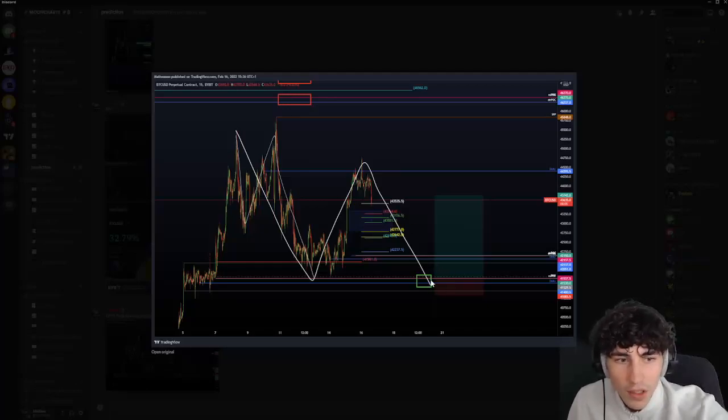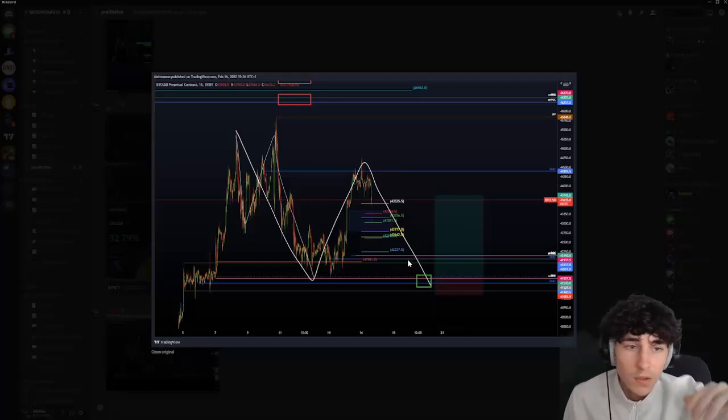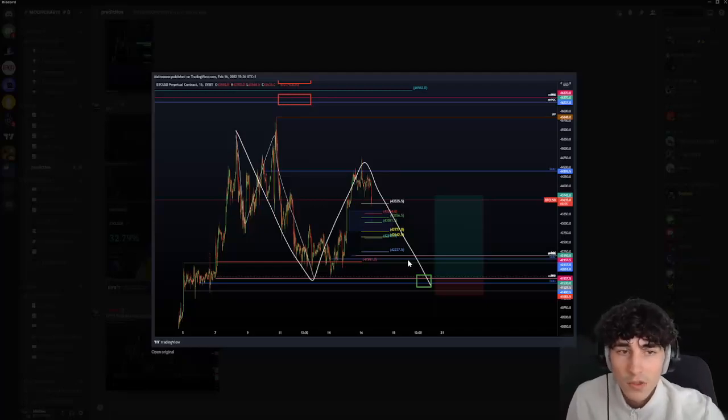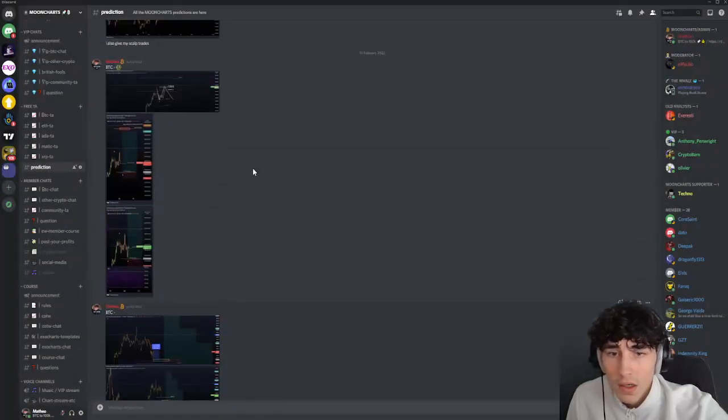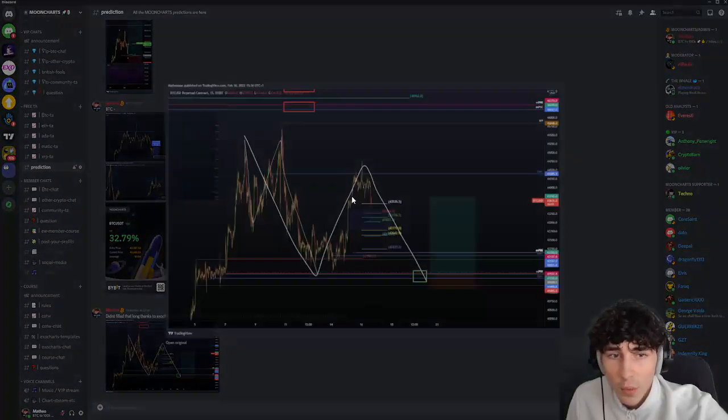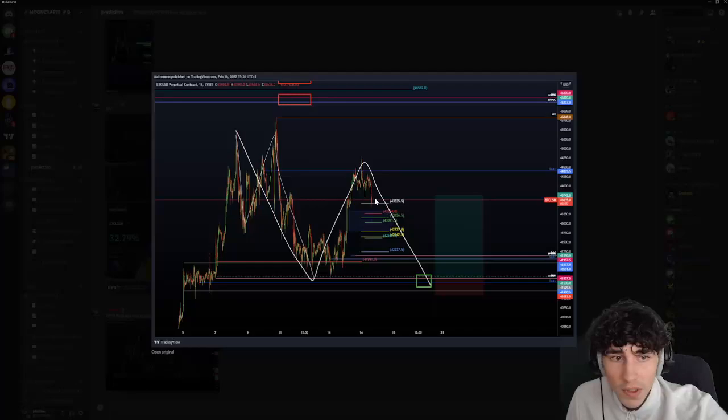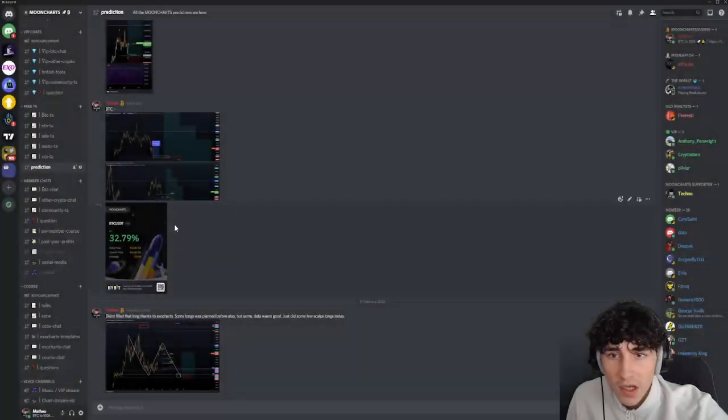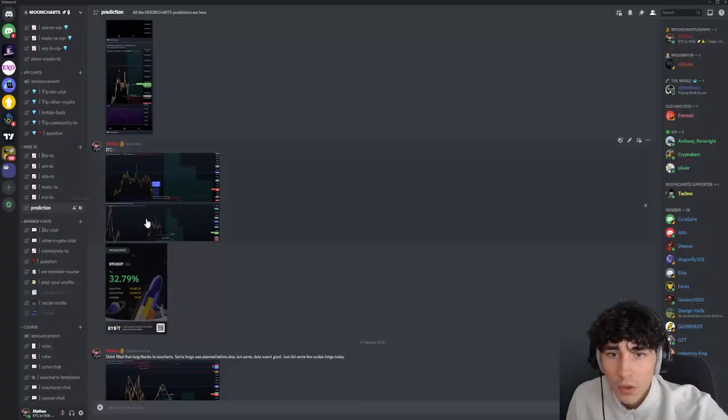For example, here we planned a long. Was the data good here on the low? No. So we do not take the trade, and we just look towards the next one. As you can see here, we filled a short on that daily, and what we were expecting on that top right here, we did a push to the upside after that. What we were expecting here, I can show you if you want on Bitcoin.